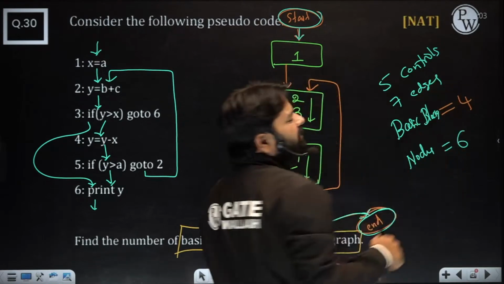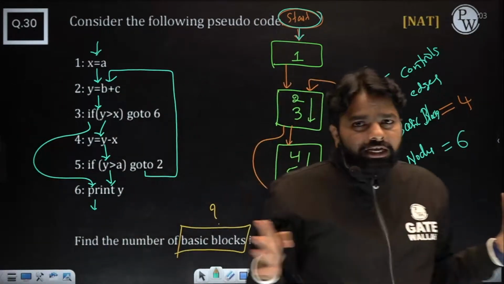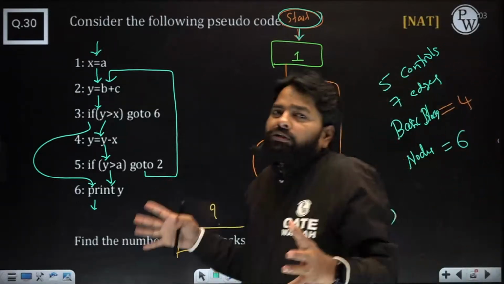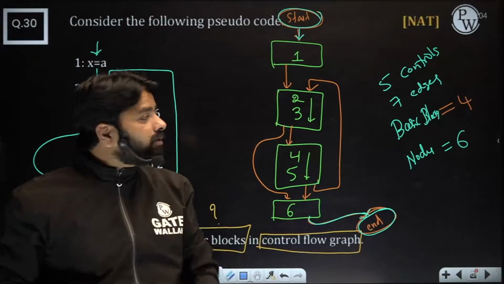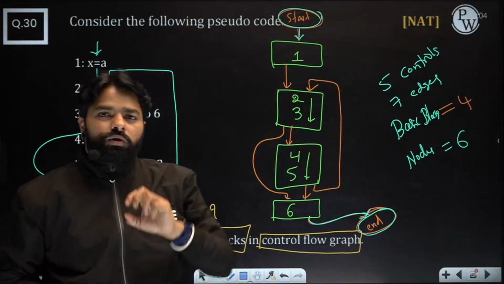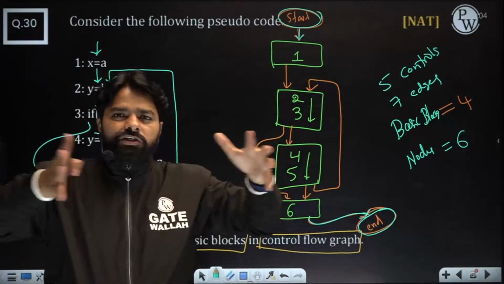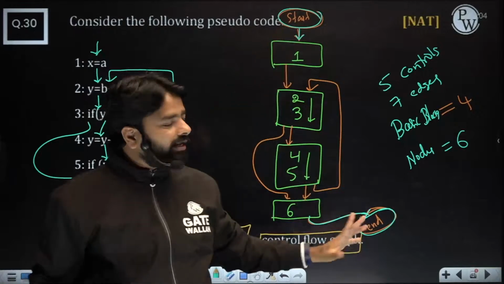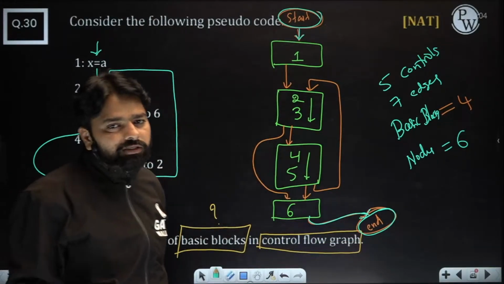So understand the question carefully. Are they saying anything about excluding or including? If they don't say anything, they want just the number of nodes and edges, so just draw exactly what you see. If they ask only for basic blocks, please don't include start and end, because they are not basic blocks. So number of basic blocks is just 4, but for number of nodes, you should read the question. Nothing mentioned, then include start and end. If they mention don't include, then don't include. So read that question carefully.